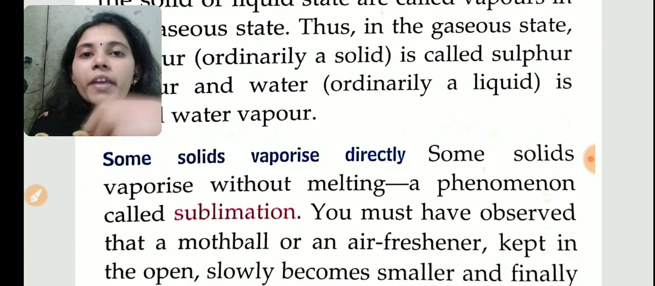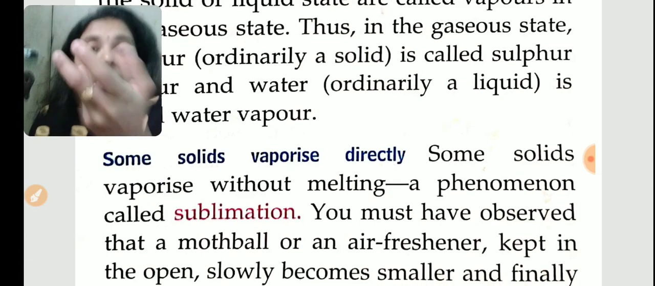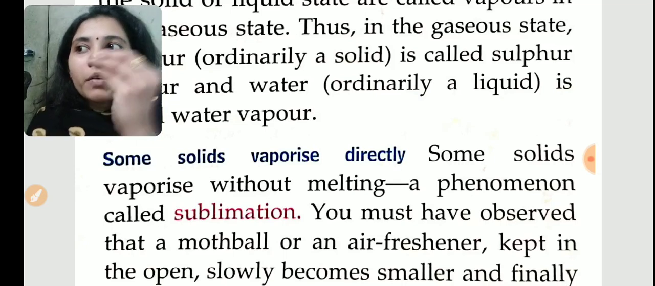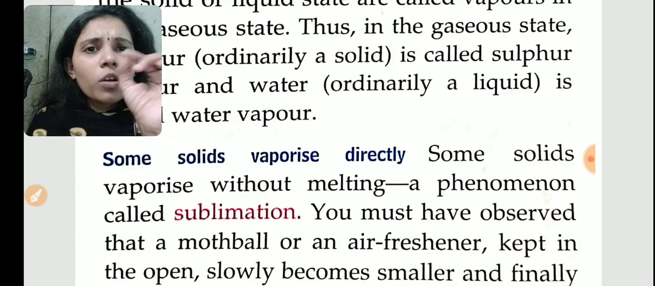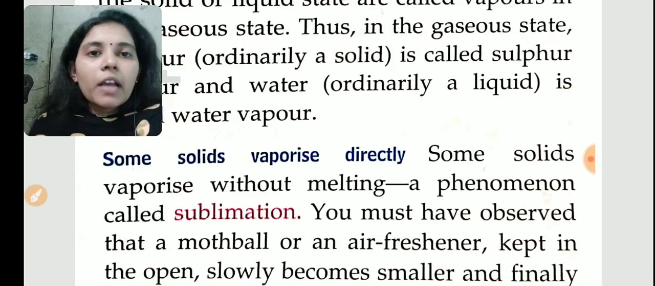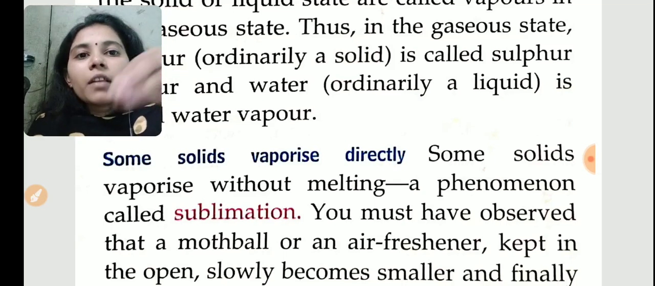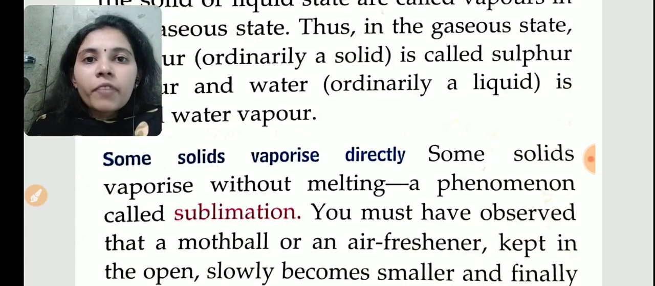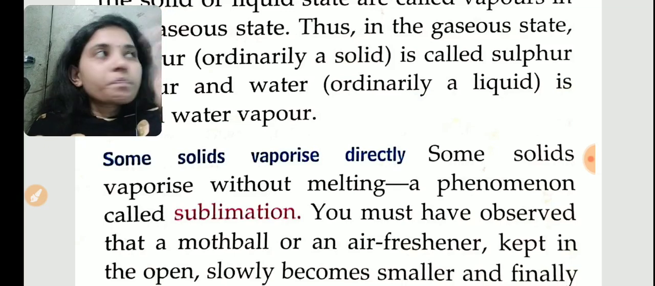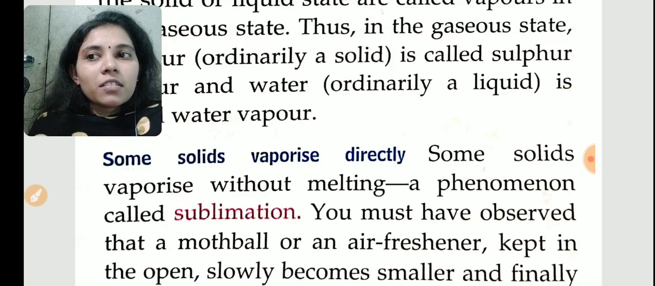Some solids will very quickly evaporate. For example, naphthalene. The naphthalene that we get from the medical store for killing insects and all, like a small white circle tablet-type naphthalene. Okay, it is cockroach medicine. So that type of medicines, when we are keeping them outside, they will suddenly evaporate. Or another example is camphor.